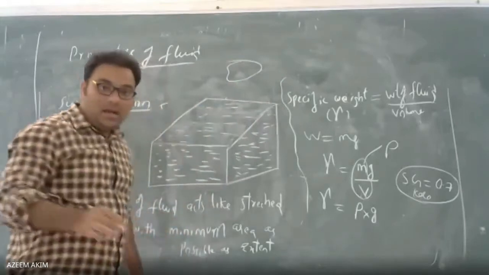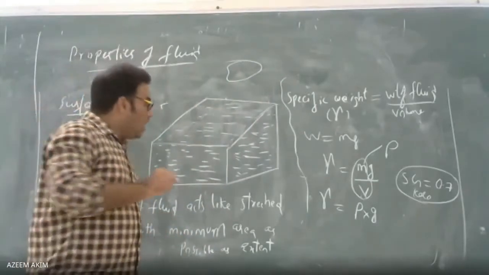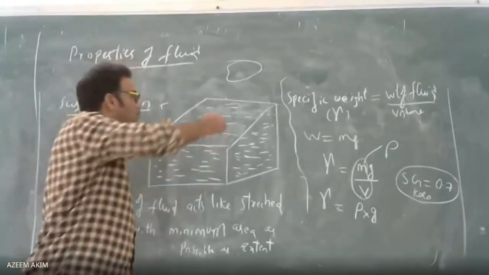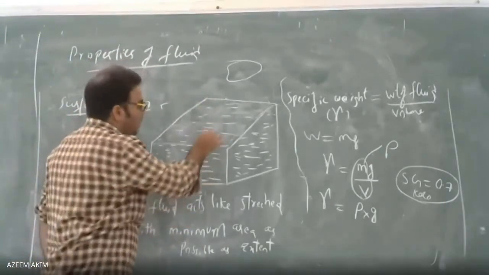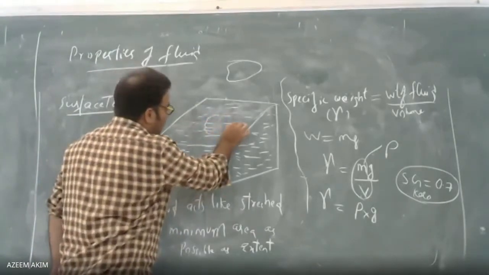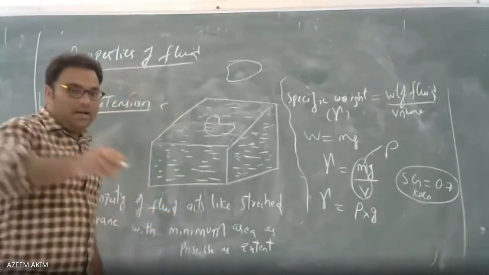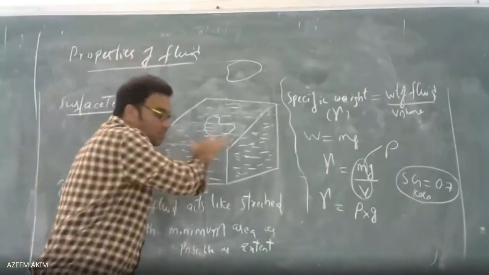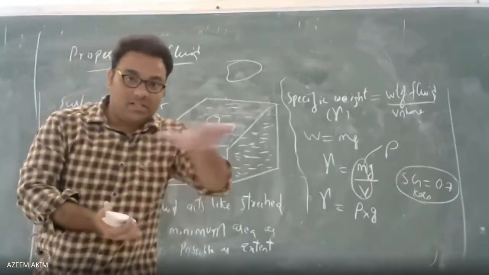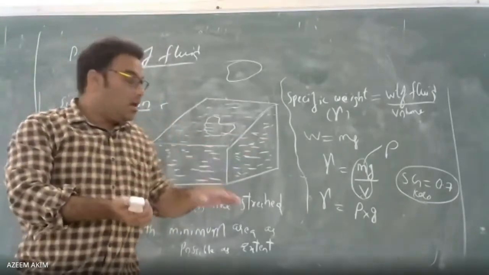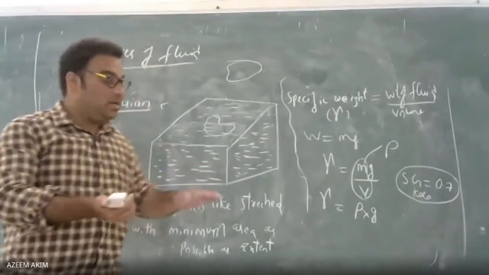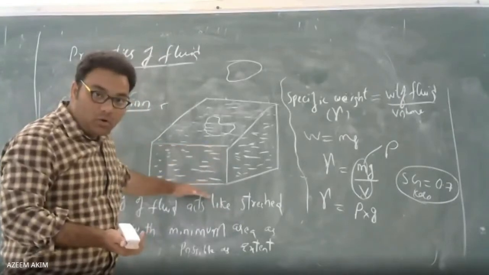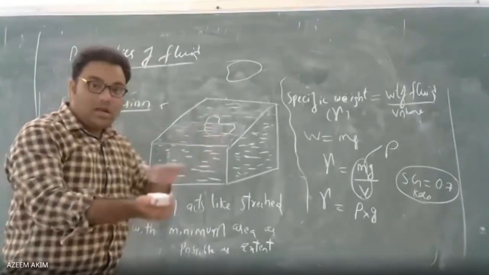I have taken that thread and started to place it gently, not applying force. I just have to place the thread gently. Now see, the surface has more energy and more density. That's why the surface is thick compared to the lower layers. The upper layer is a little bit thick.